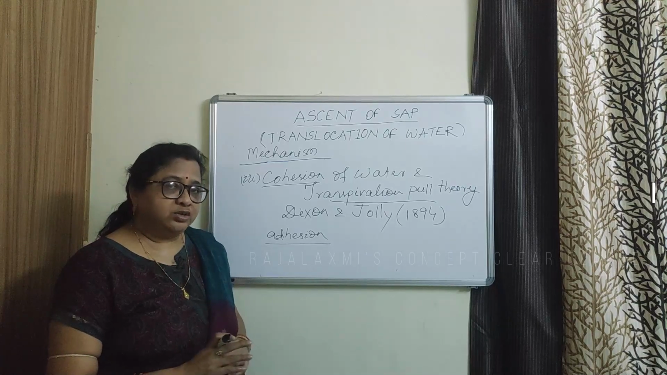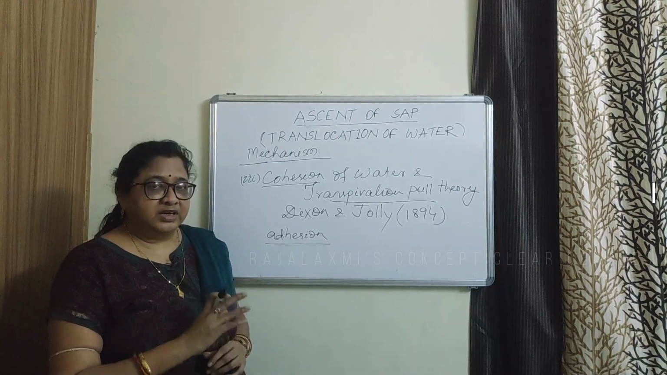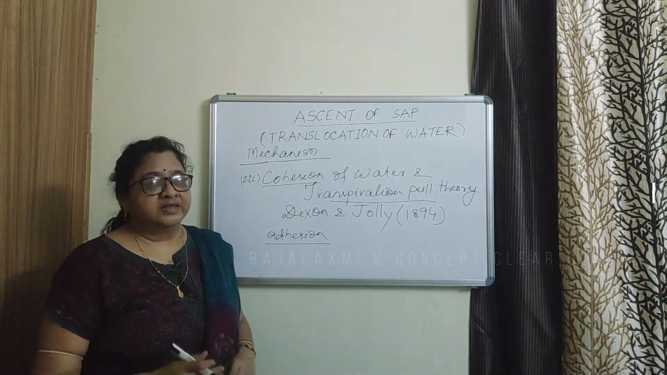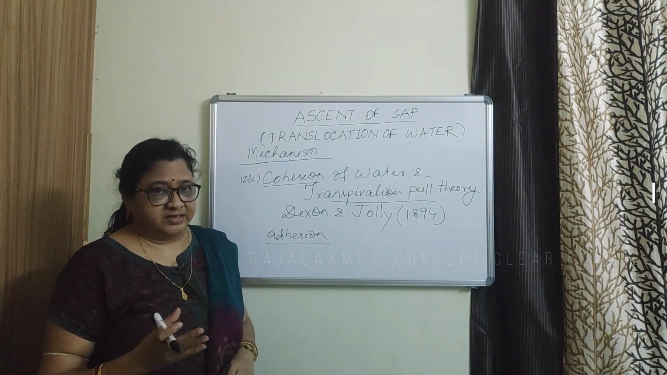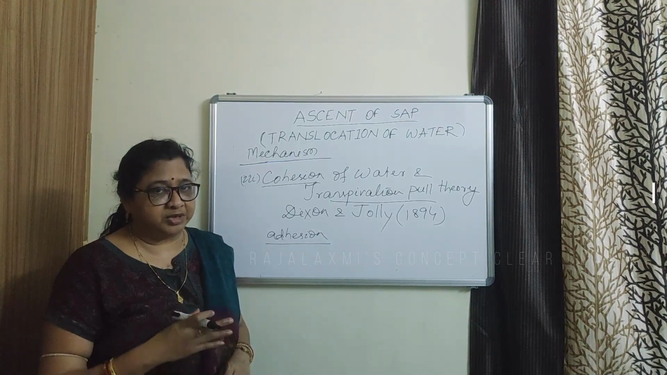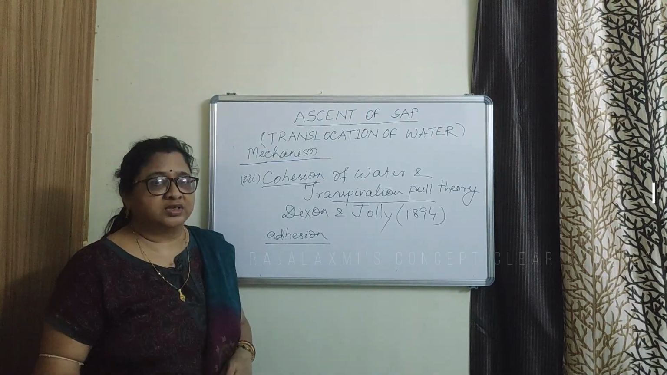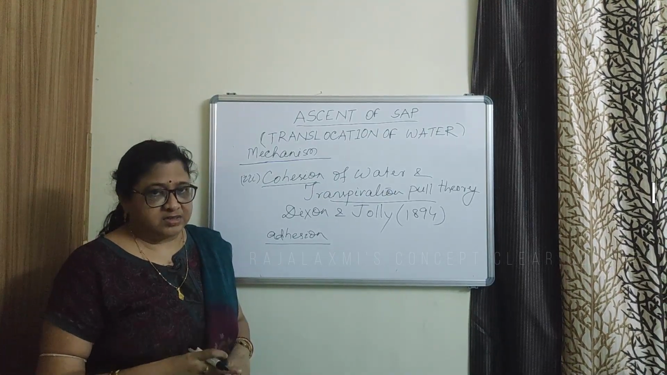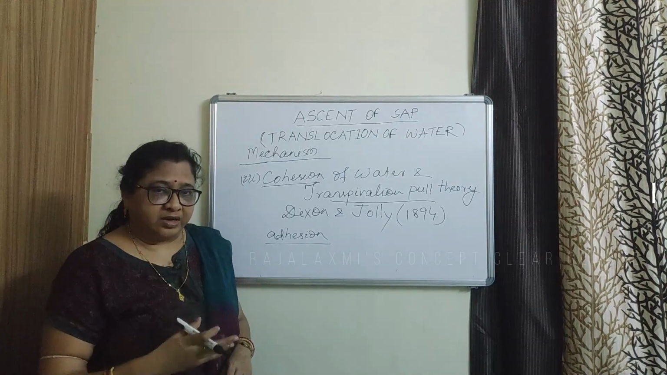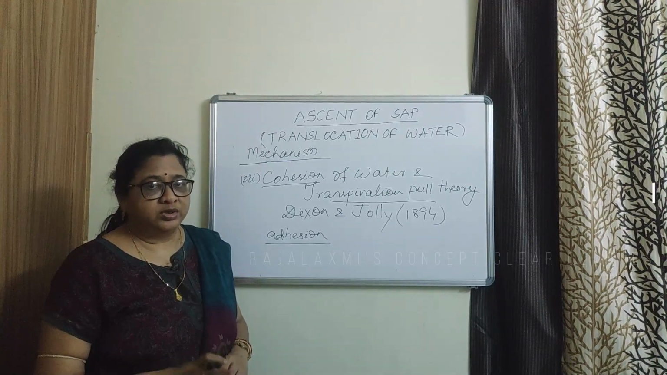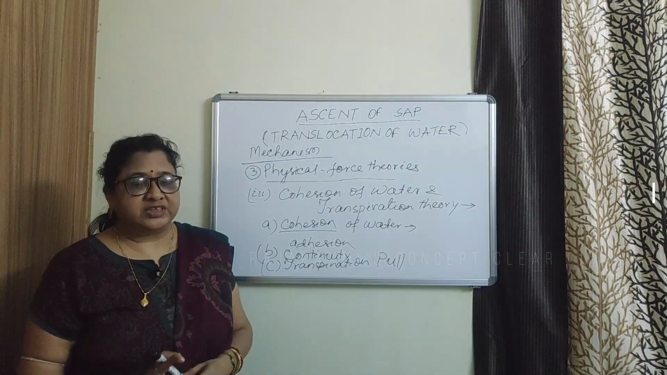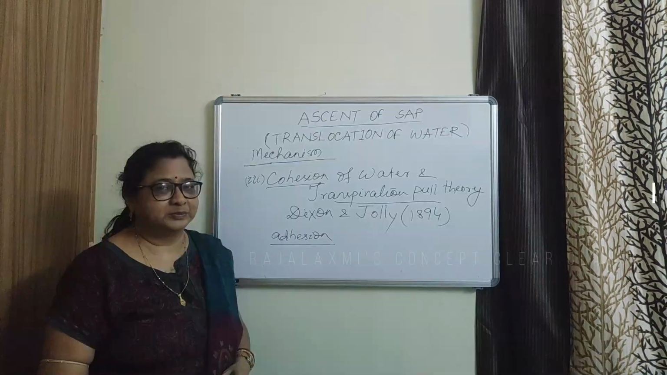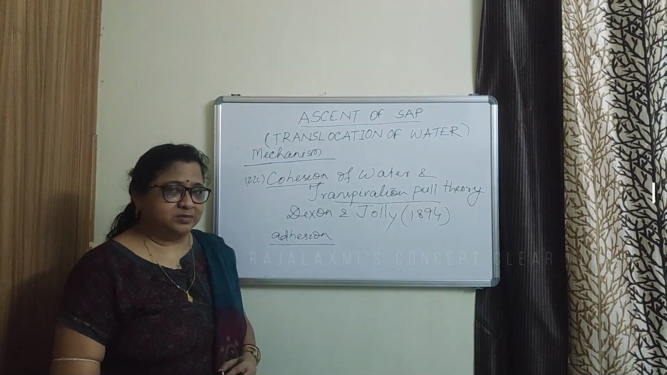As there is a continuous water column from the leaf to the root due to cohesive and adhesive forces of water, this diffusion pressure gradient which is created in the xylem of the leaf is passed to the xylem of the root and water is pulled up. Thus, the water moves in an upward direction due to transpiration pull. So this is known as cohesion of water and transpiration pull theory. This is all about ascent of sap.